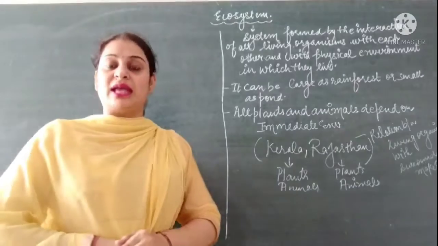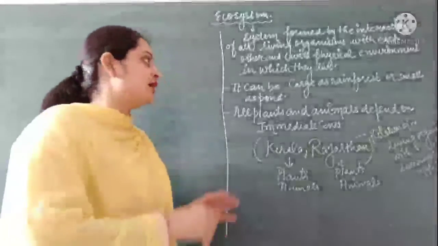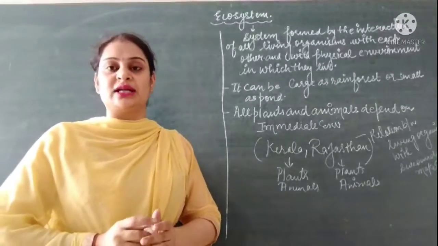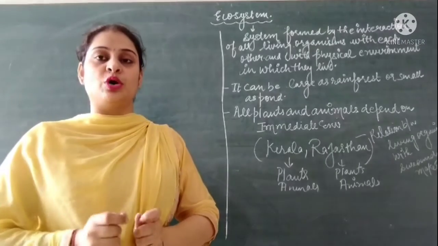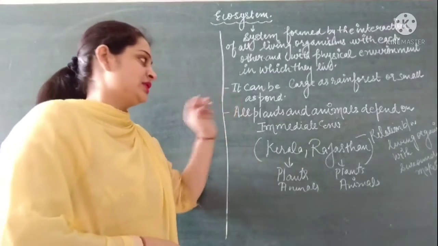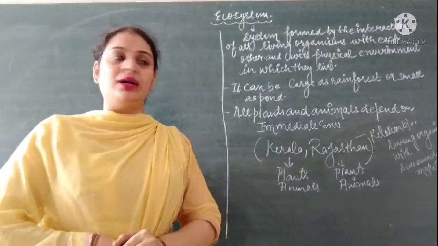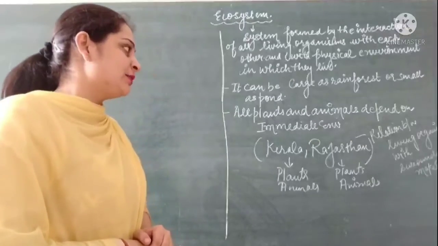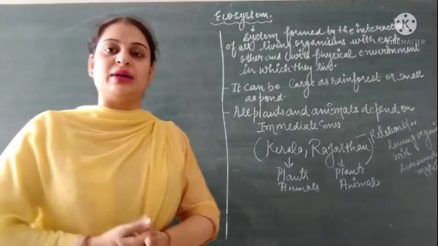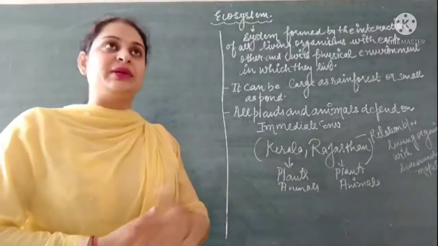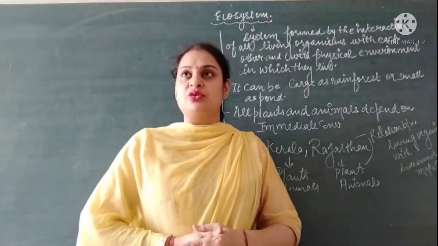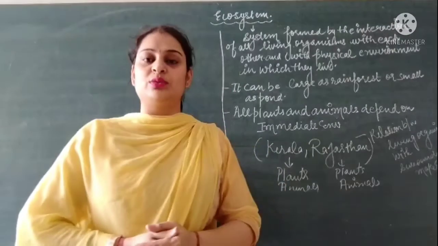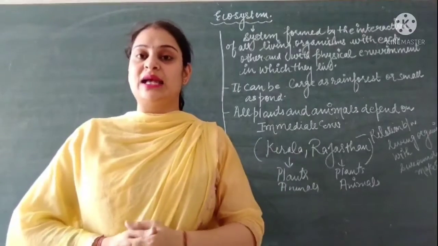An ecosystem can be very large, like a rainforest, and an ecosystem can also be formed in a very small place, like a pond. As we all know, all animals and plants depend on the immediate environment in which they live. For example, there is a story in your books about Ravi. Ravi and his friends went to an NCC camp.